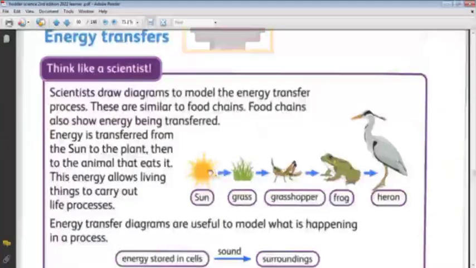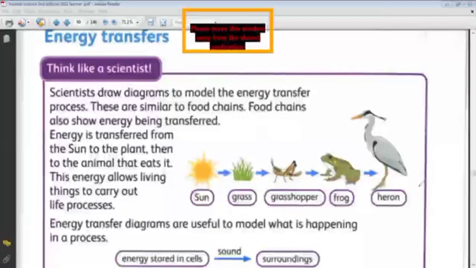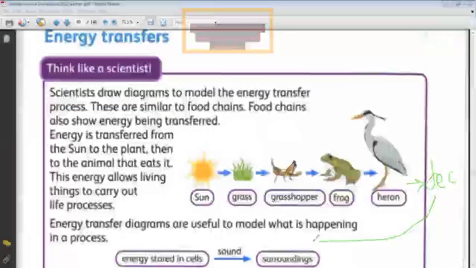So it starts with the sun, then the grass, then the grasshopper, then the frog, then the heron. After the heron, there are the decomposers. And when the decomposers eat the body of the heron, they will take the energy. The energy will be transferred from the heron's body to the decomposers. Then what happened to the decomposers? They will release waste. This waste returns the fertility to the soil. The soil now is fertile and contains nutrients. Who will use these nutrients?